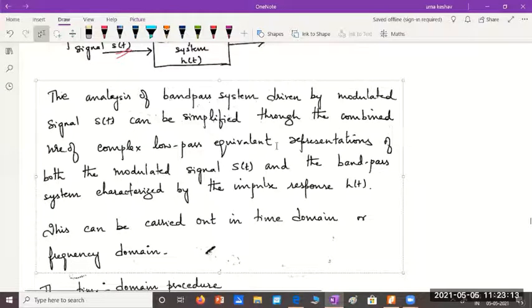Now, the analysis of this band pass system as driven by a modulated signal, s of t, could be considered as some modulated signal. We can simplify this by using combined complex low pass equivalent representation of both band pass signal s of t and the impulse response h of t. So that's what we did. We replaced this